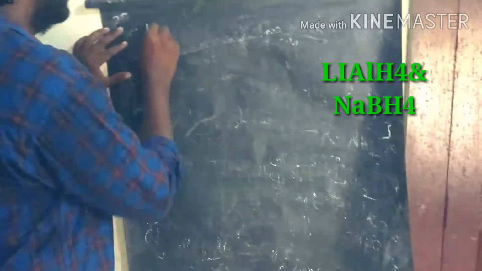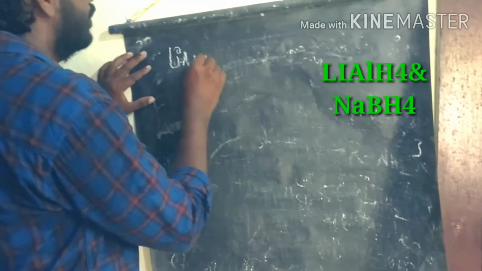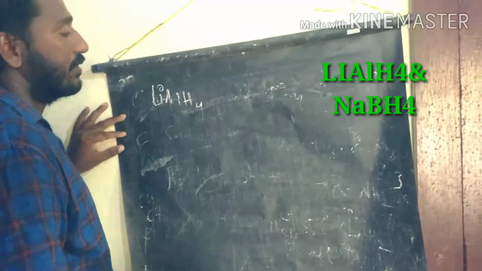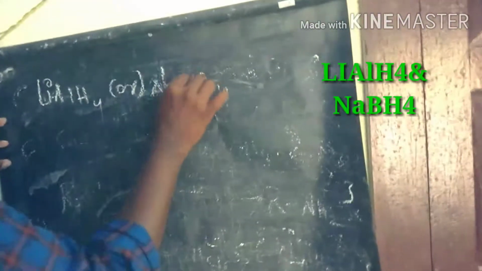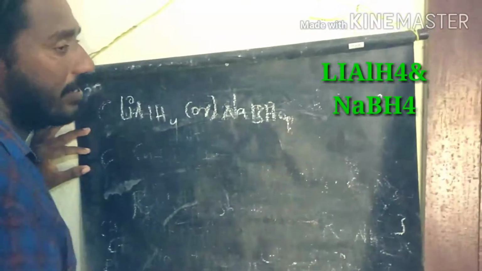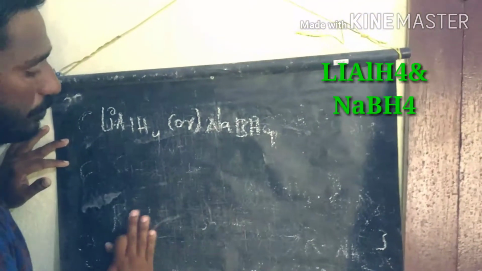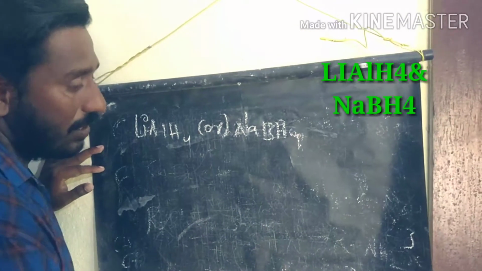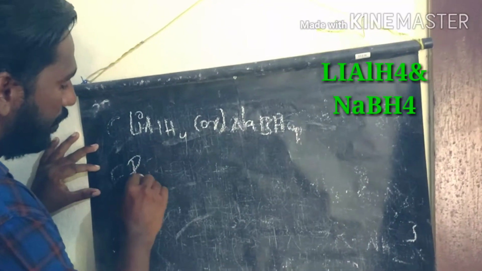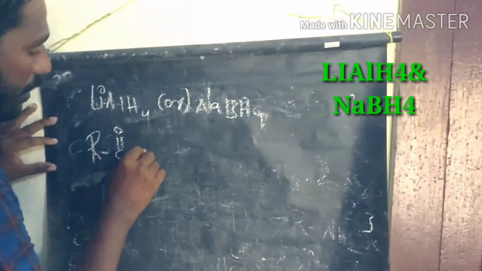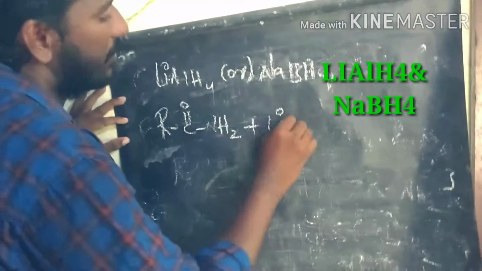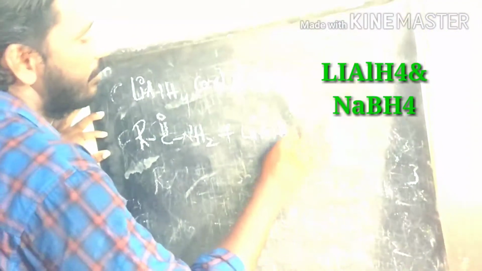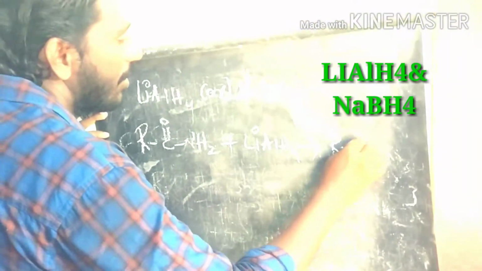Lithium aluminum hydride is one of the reduction reagents, or sodium borohydride. These both are reduction reagents used to convert amides into amines. So this is the amide we are using, in presence of lithium aluminum hydride, to produce the amine.